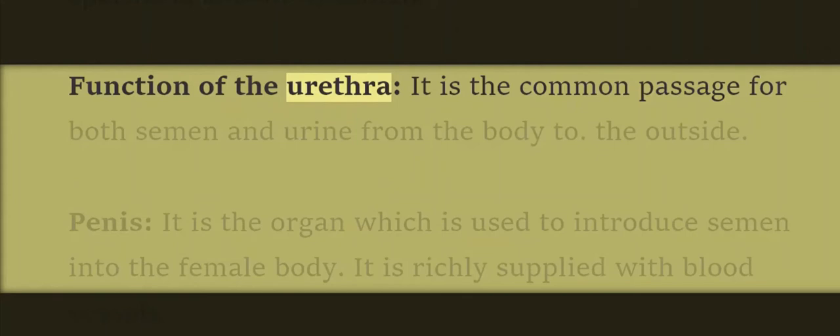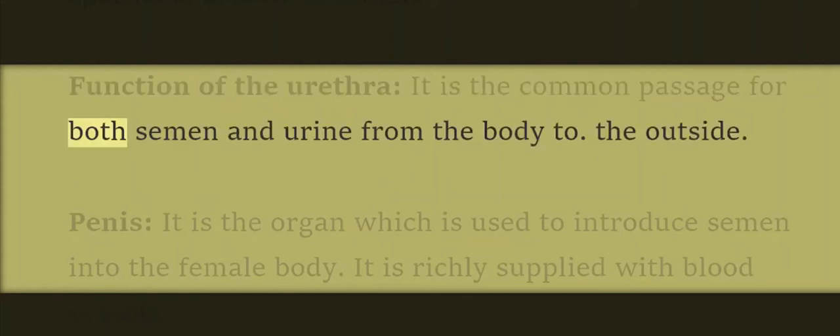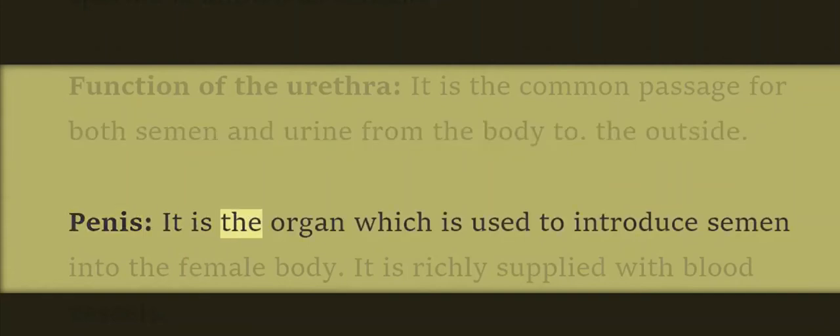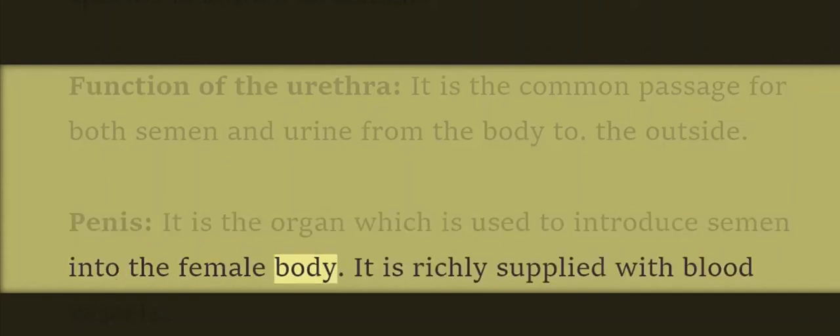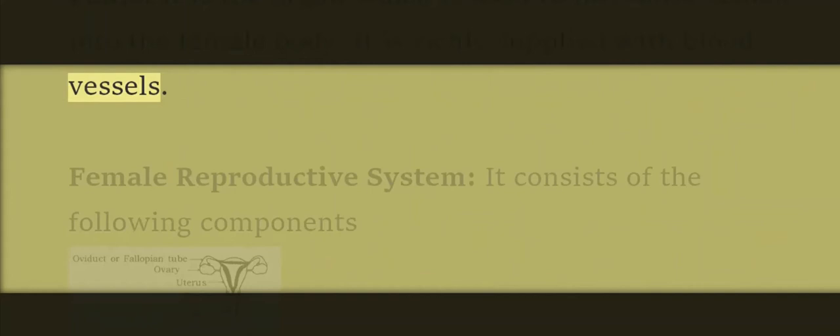Function of the urethra. It is the common passage for both semen and urine from the body to the outside. Penis. It is the organ which is used to introduce semen into the female body. It is richly supplied with blood vessels.